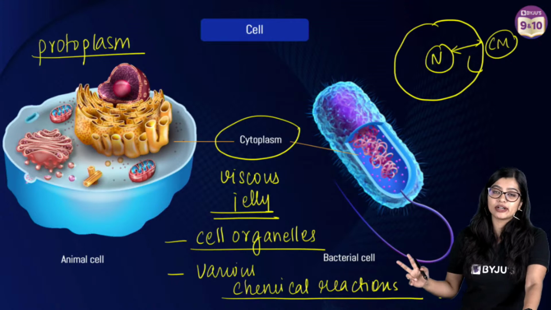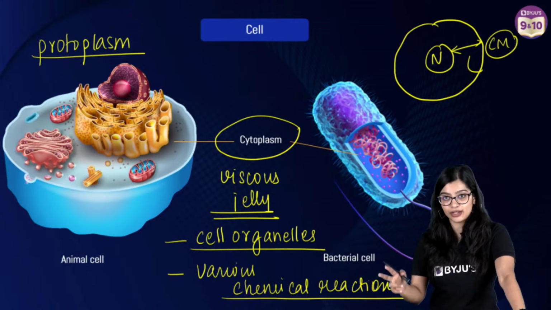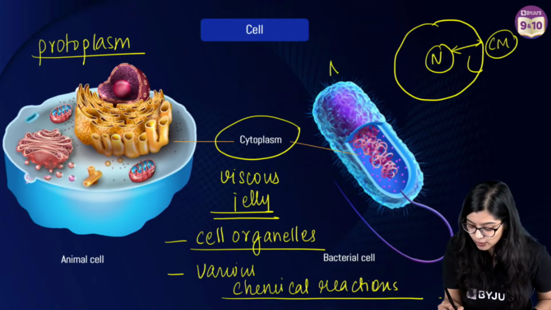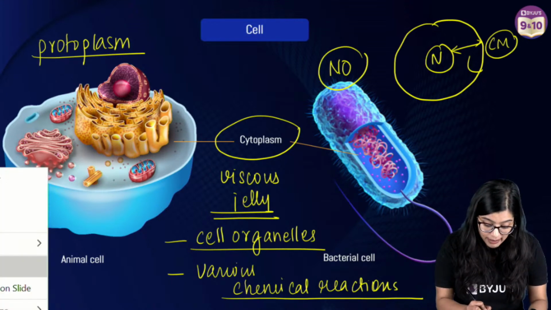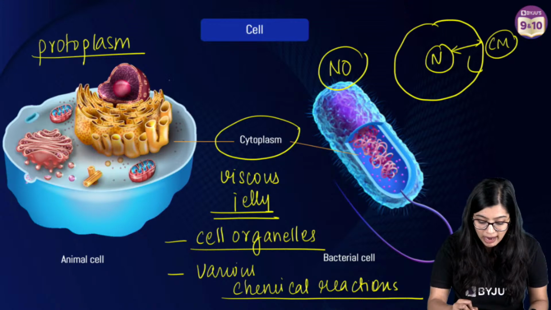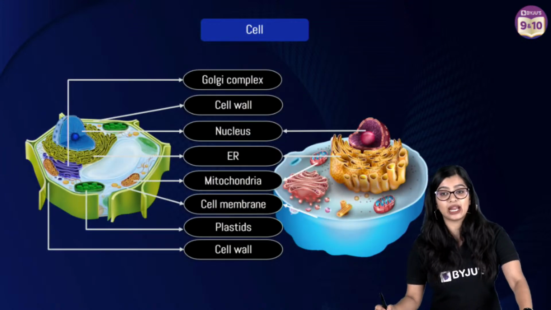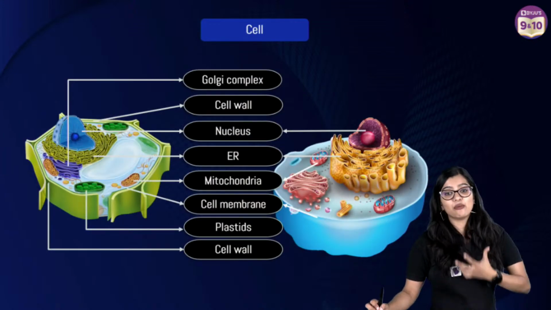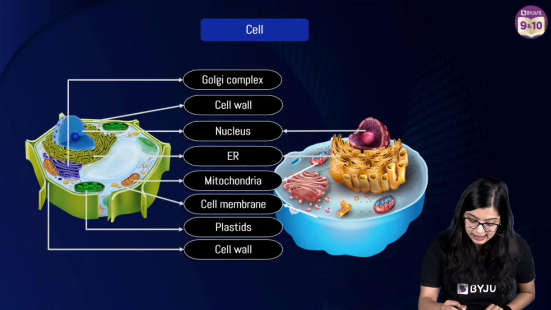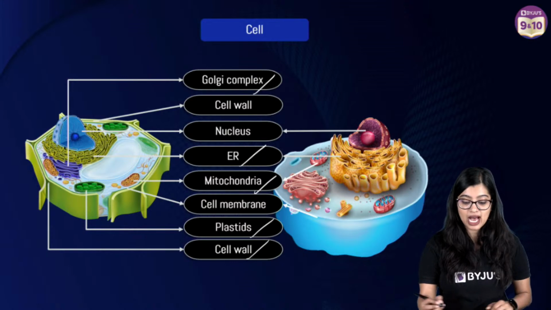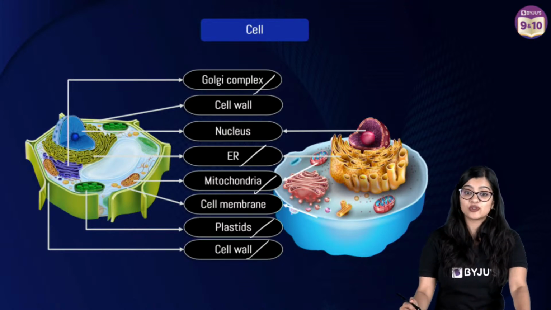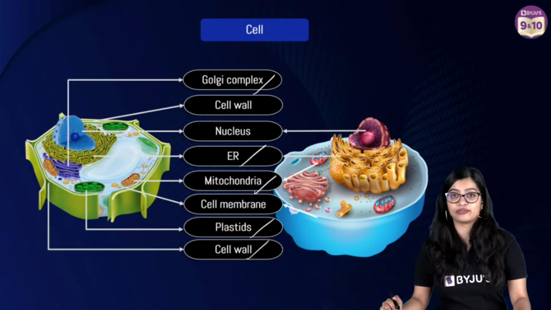Now, one more important difference between prokaryotes and eukaryotes is that in prokaryotes, we do not find any membrane-bound cell organelles, while in eukaryotes, we find membrane-bound cell organelles. And what are the different kinds of cell organelles? There's endoplasmic reticulum, Golgi body, mitochondria, plastids, lysosomes, centrosomes, right? So many of them.